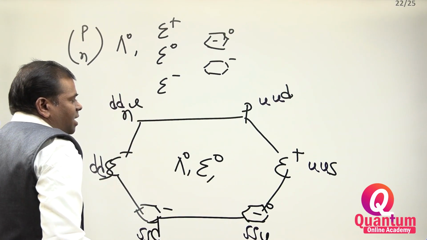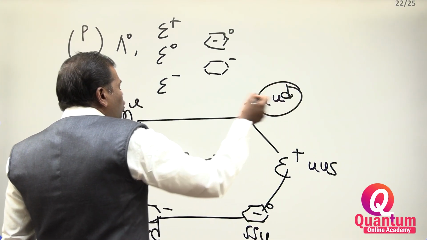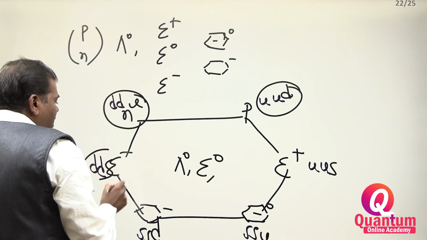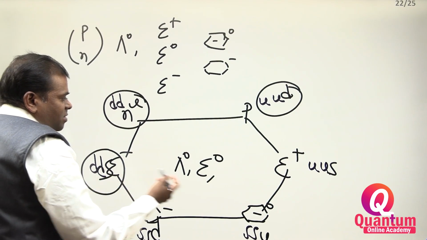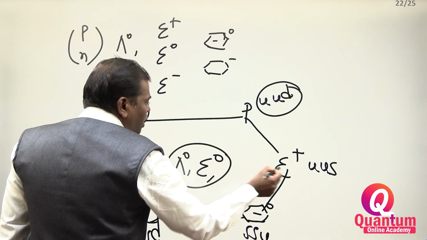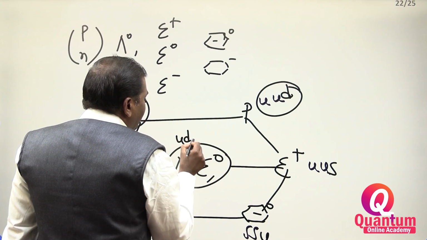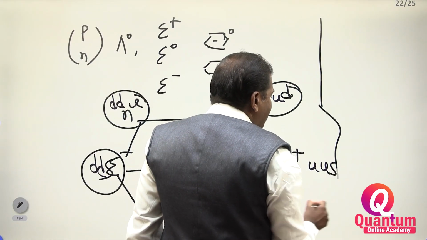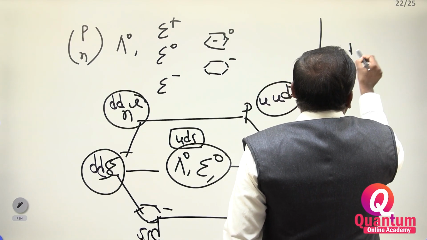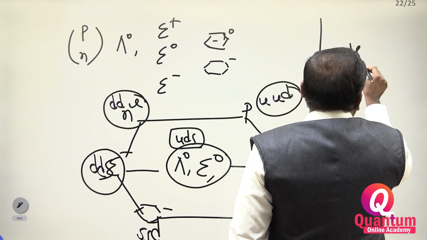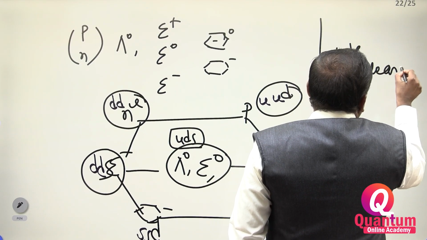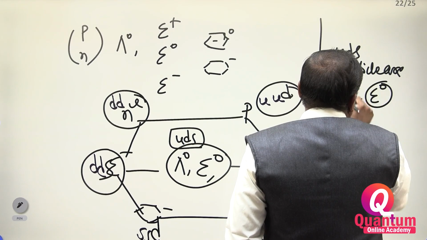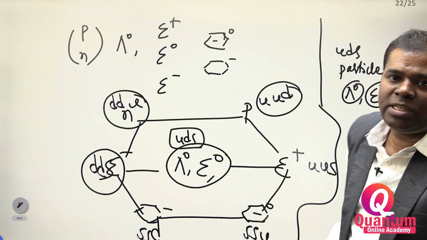This is the structure. What is the proton structure? UUD. What is the neutron structure? UDD. What is the sigma minus structure? This one is a combination of all three, the UDS structure. What are the particles of UDS structure? The UDS structure particles are lambda 0 and sigma 0.